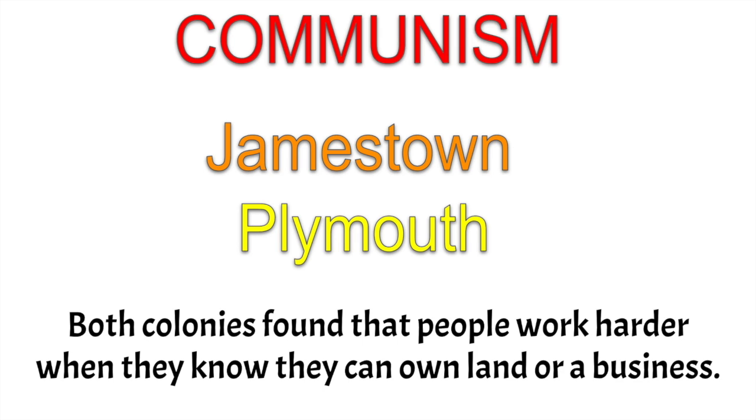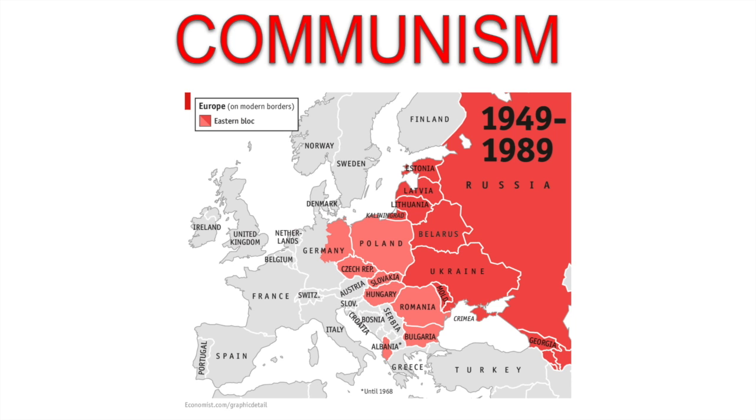We saw evidence of this when we first learned about Jamestown with the original law that the Virginia Company put in place. Remember, everyone was paid the same amount no matter how hard they worked, and then John Smith changed that. In the 20th century, Russia and most of Eastern Europe tried and rejected communism. People often need to be forced to be communists.